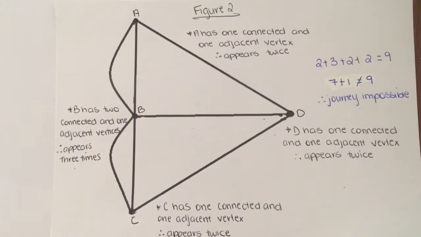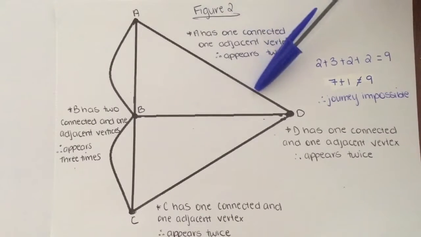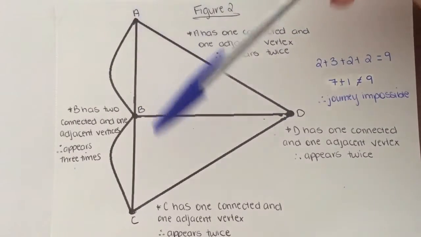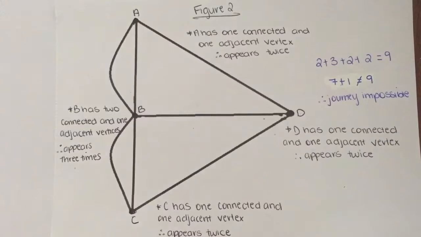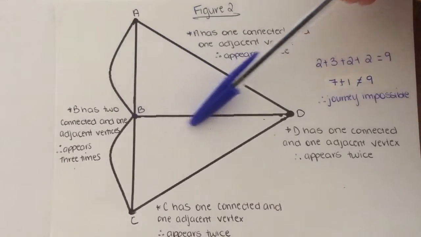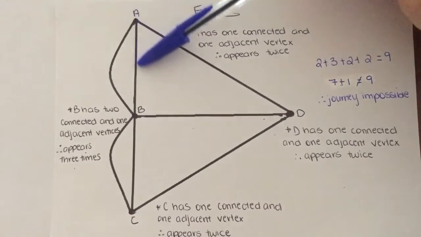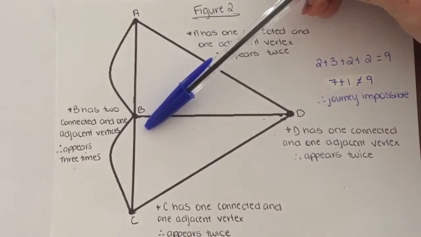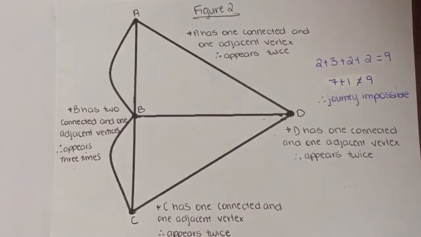Referring to figure 2, each edge represents a bridge, while the vertices indicate the land masses. According to Euler, the sum of the number of times each letter must appear must equal 8 for it to be possible to cross each bridge only once. Consequently, it can be identified that point A has 1 connected and 1 adjacent vertex, therefore must appear twice.